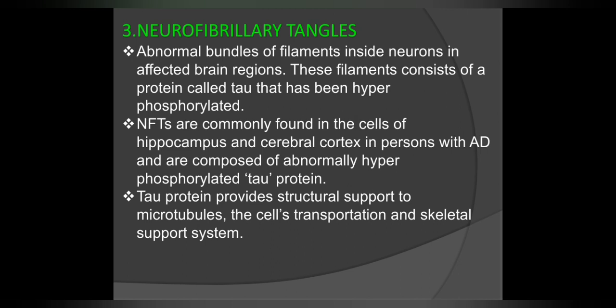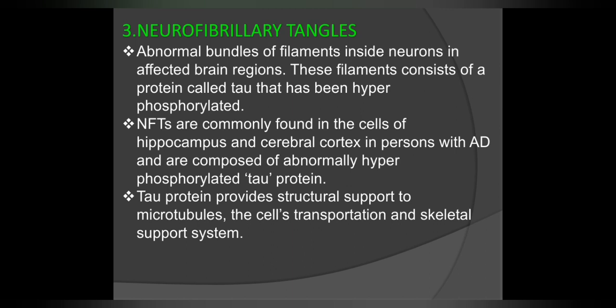The tau protein is a group of 6 highly soluble protein isoforms produced by alternative splicing from the gene MAPT. MAPT means microtubule associated protein tau. The neurofibrillary tangles are commonly found in the cells of the hippocampus and cerebral cortex in persons with Alzheimer's disease and are composed of abnormally hyperphosphorylated tau protein.